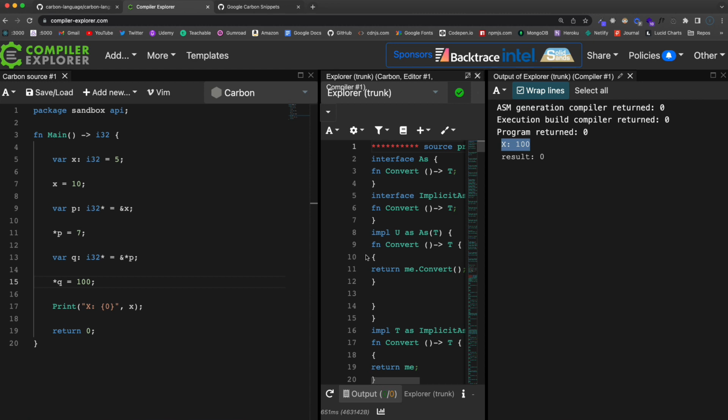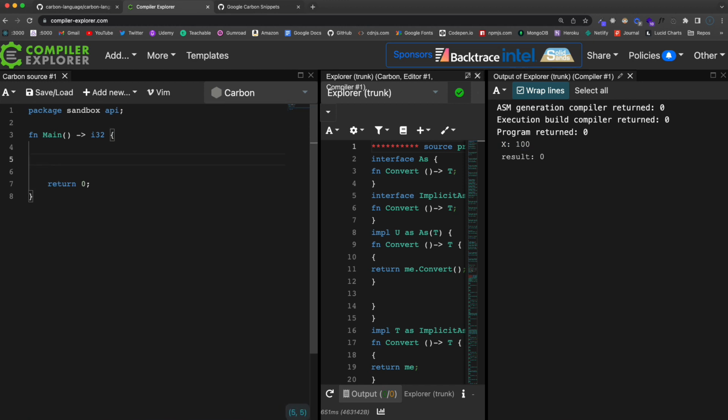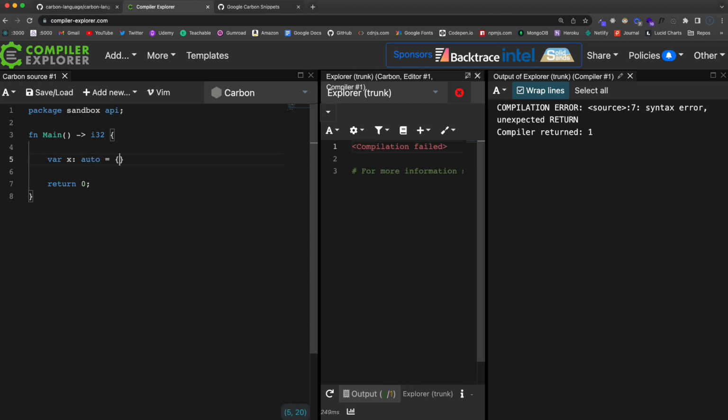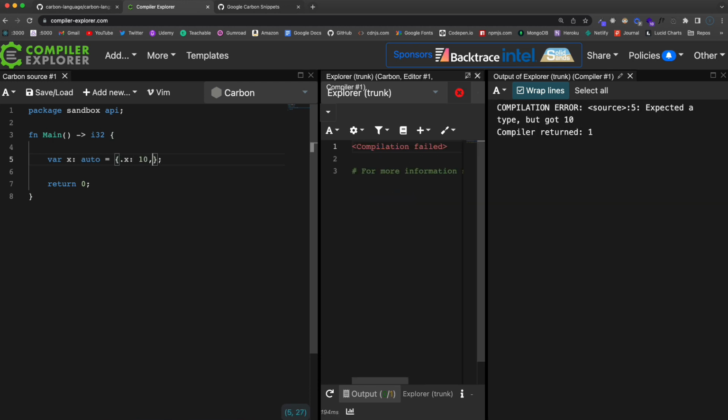Now you can also have pointers that are structs. So let's get rid of this, and let's say var X, and we'll set this to auto, and then let's set this to a struct. So we'll say dot X 10, and let's say dot Y. Whoops, I'm using JavaScript here.